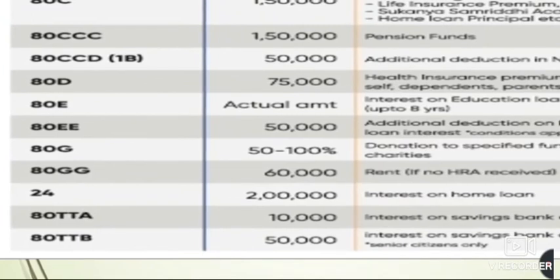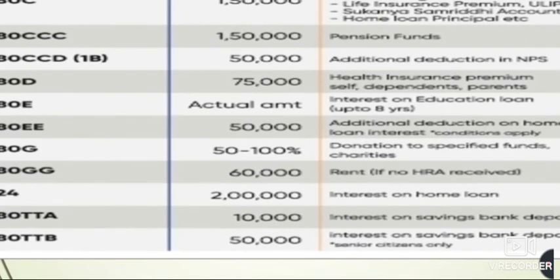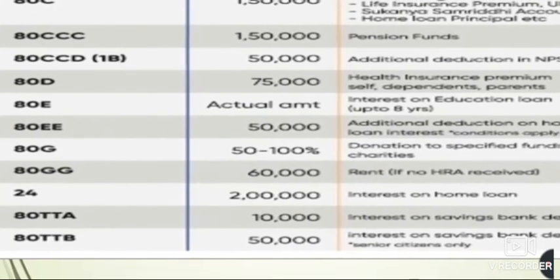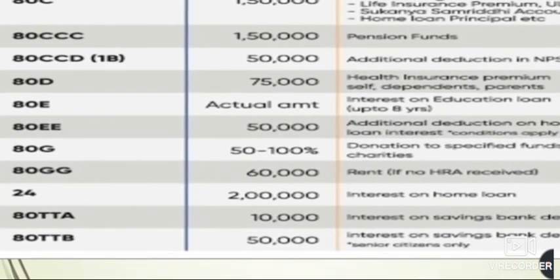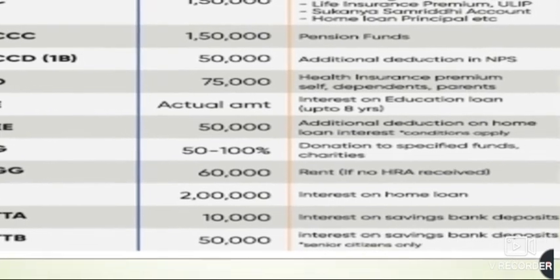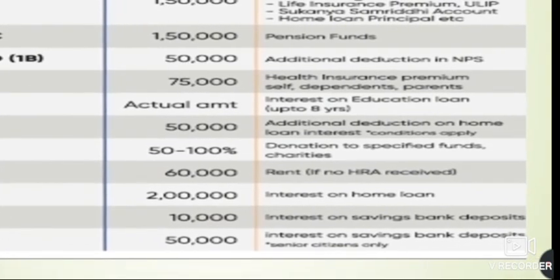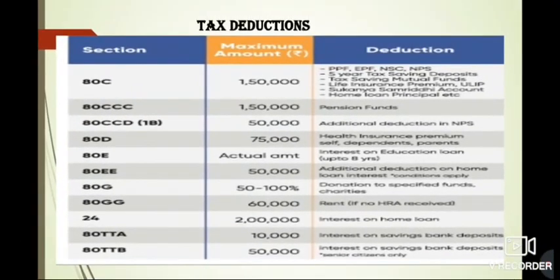Now 80TTA we have a deduction of rupees 10,000 for the interest on savings bank deposits in aggregate, and 80TTB we have a deduction of rupees 50,000 if we are getting it on the savings bank deposits, and that is only for senior citizens. So here we have studied the table of tax deductions that can be taken from the taxable income, that people normally use for reducing their tax liability.